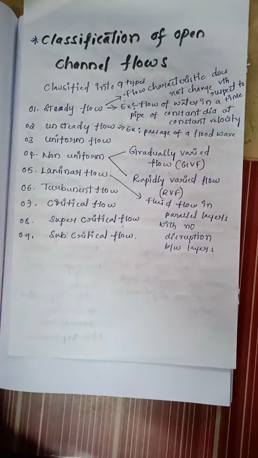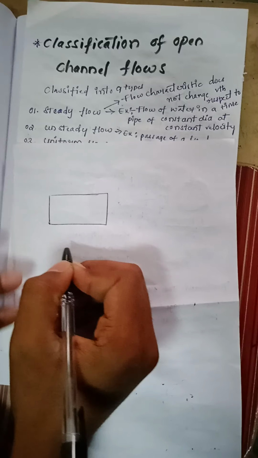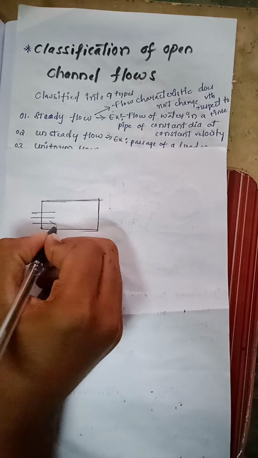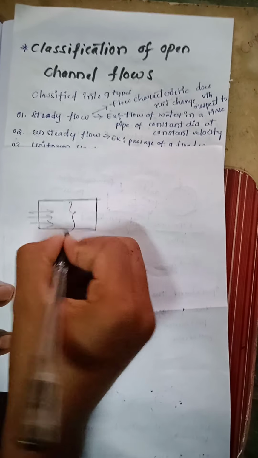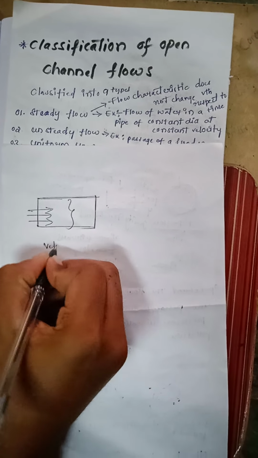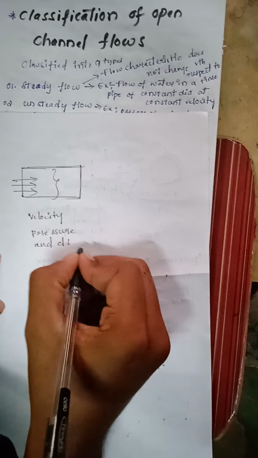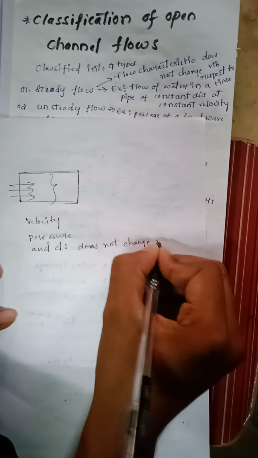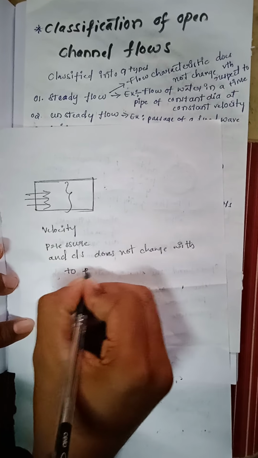Let us consider this is a pipe of constant depth in which the flow takes place at constant velocity, in which the flow characteristics such as velocity, pressure and cross section do not change with respect to time, with respect to point.